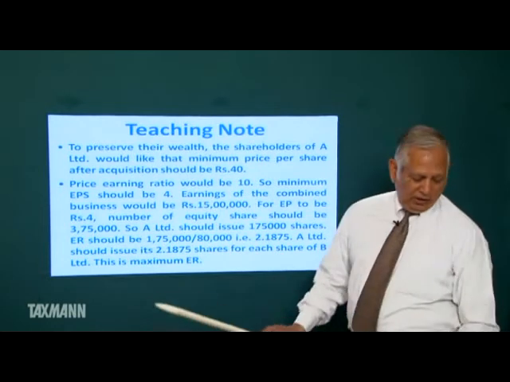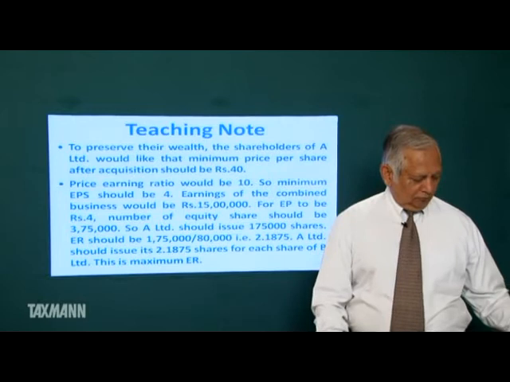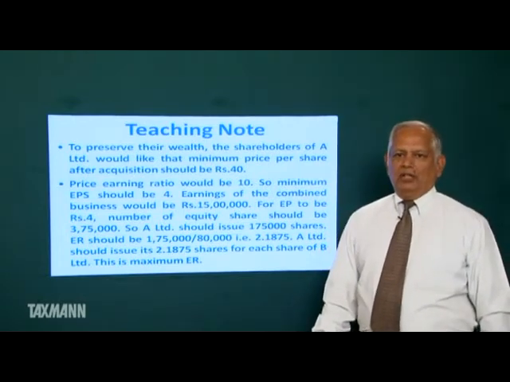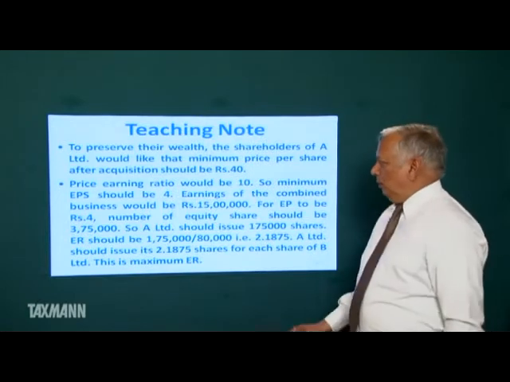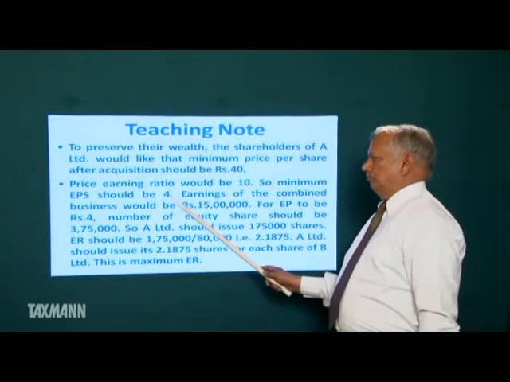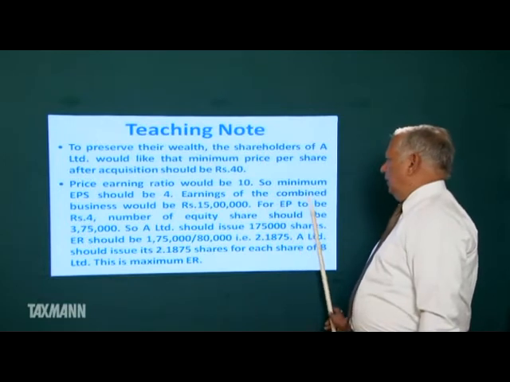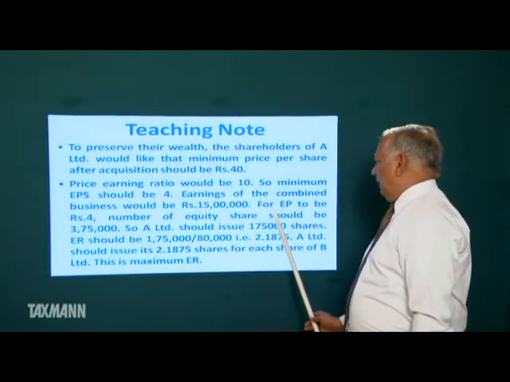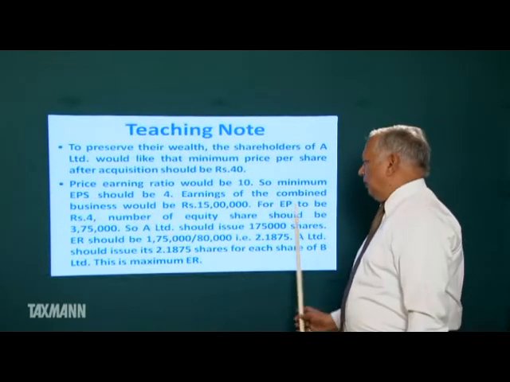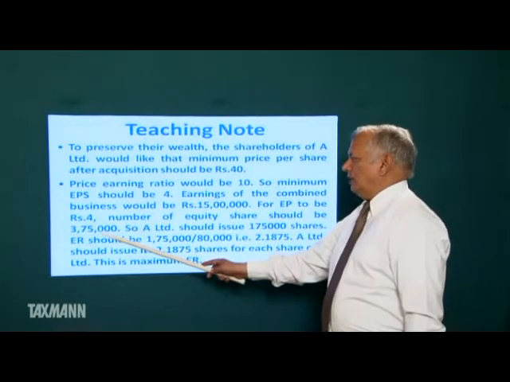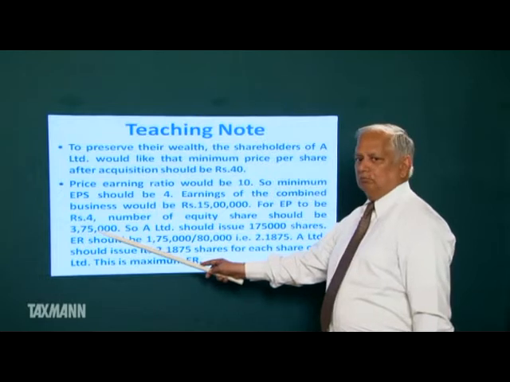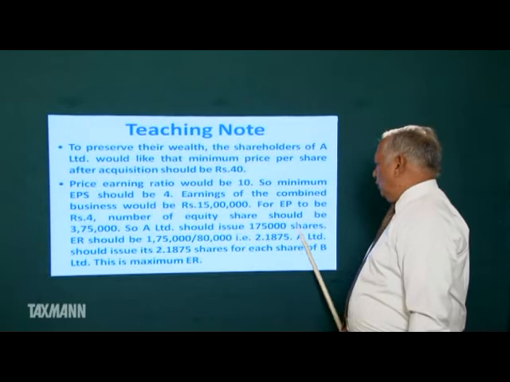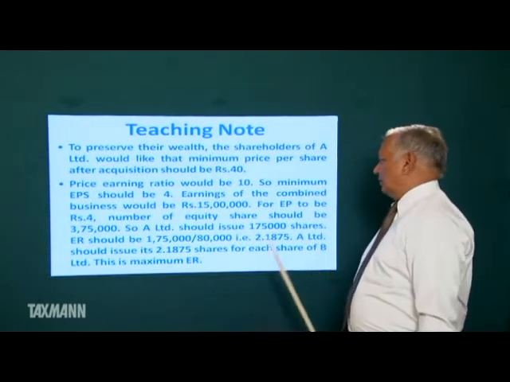Price earning ratio would be 10, clearly given in the first line of the question. So, minimum EPS should be 4. Earning of combined business will be rupees 15 lakh. For EPS to be 4, the number of equity shares should be 3,75,000. So, A Limited should issue 1,75,000 shares.